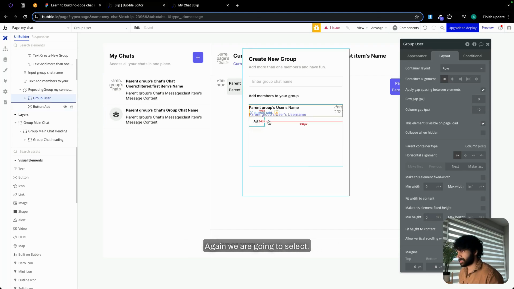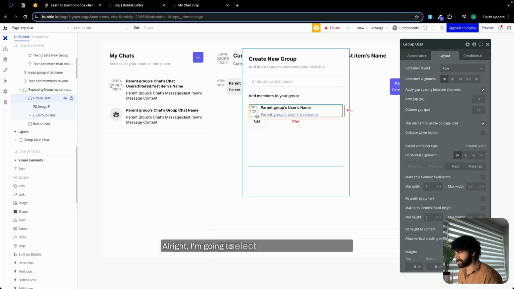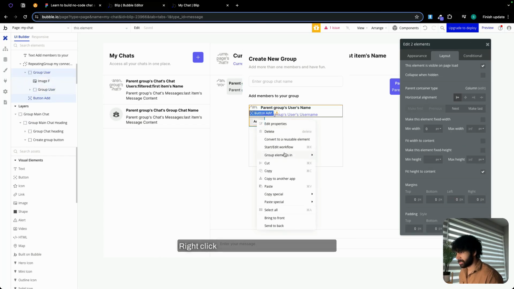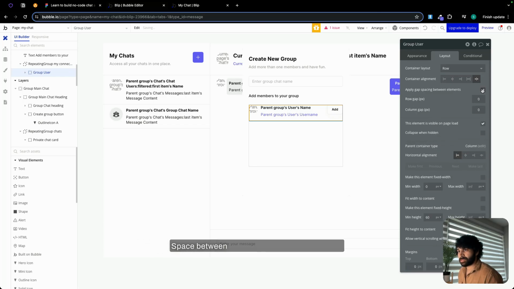Again, let's first make this image first. Alright, I'm going to select this group and the button. Right click, group them into a row container. Space between, column gap of 24. Min height 0.